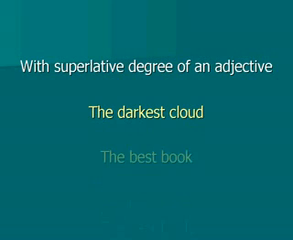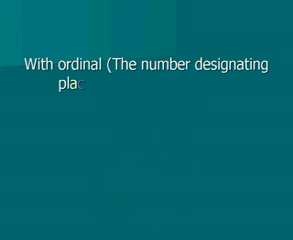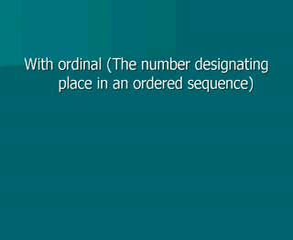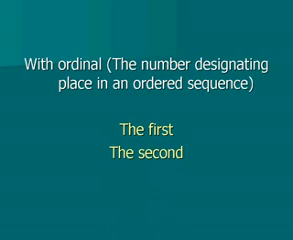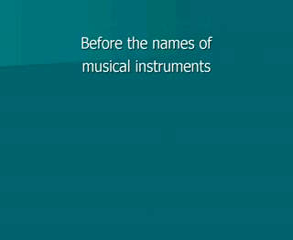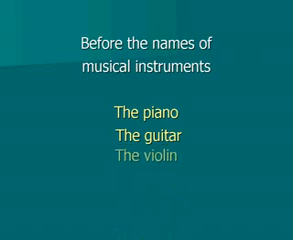You can also use a definite article with the superlative degree of an adjective. For example, the darkest cloud, the best book. With ordinals, the numbers designating place in an ordered sequence. For example, the first, the second, the third. Before the names of musical instruments: the piano, the guitar, the violin.